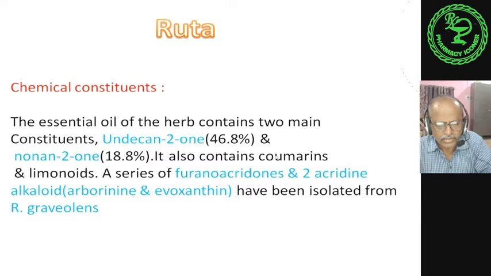It also contains coumarins and limonoids. Due to the presence of these limonoids, they act as insect repellent. A series of furanoacridones and acridine alkaloids, for example arborinine and evoxanthin, have been isolated from Ruta graveolens.